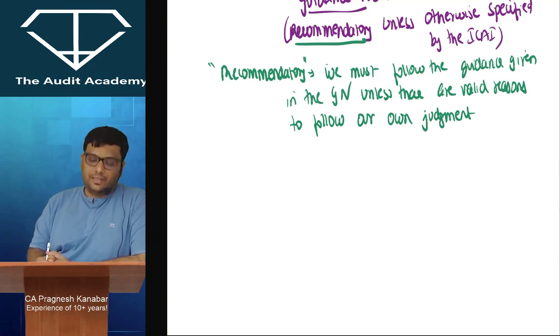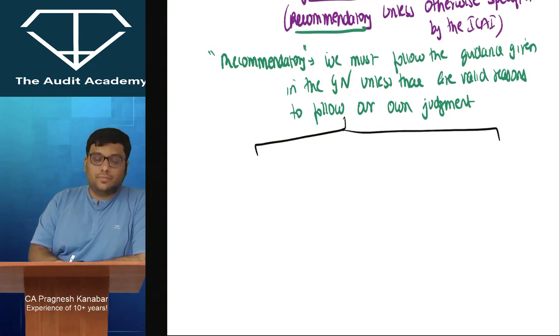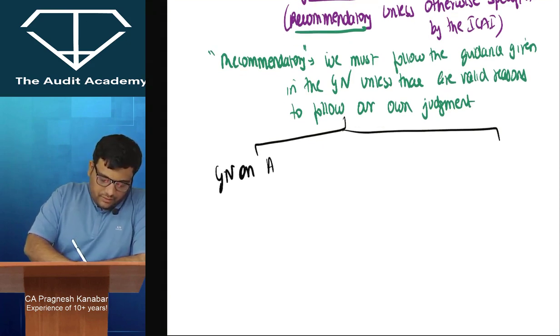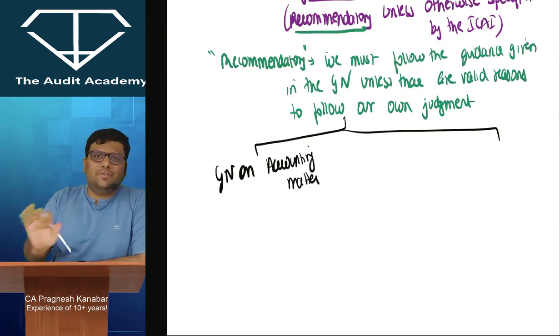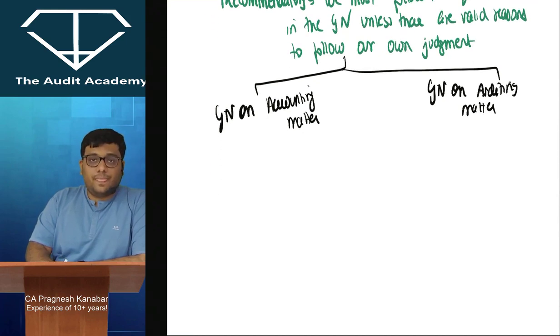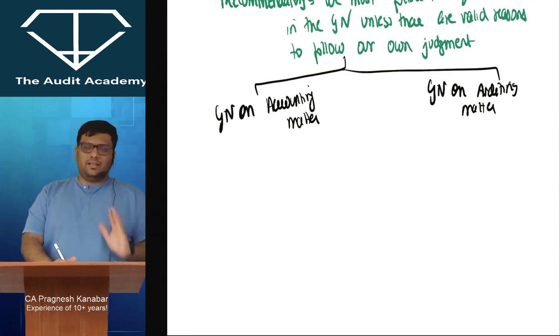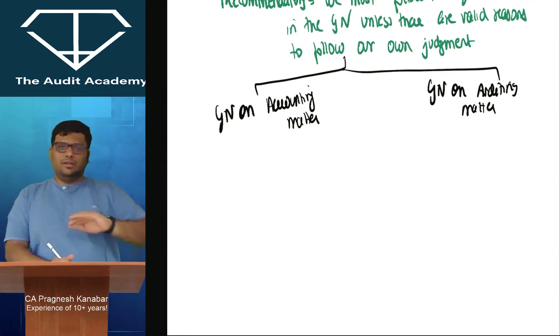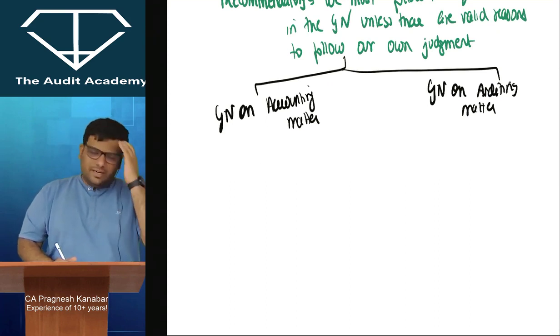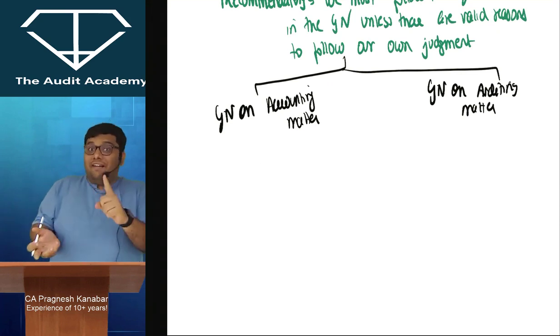So now listen to me. Guidance notes on accounting matter. If the first page is silent on guidance note, then by default it is recommendatory only. Guidance note on auditing matter. When we talk about guidance note on accounting matter, assume that it is recommendatory as of now, because if it is mandatory, we treat it like a statement only. If there is a guidance note on accounting matter, assume it is recommendatory. Then in that case, management can follow their own judgment if they have valid reasons.